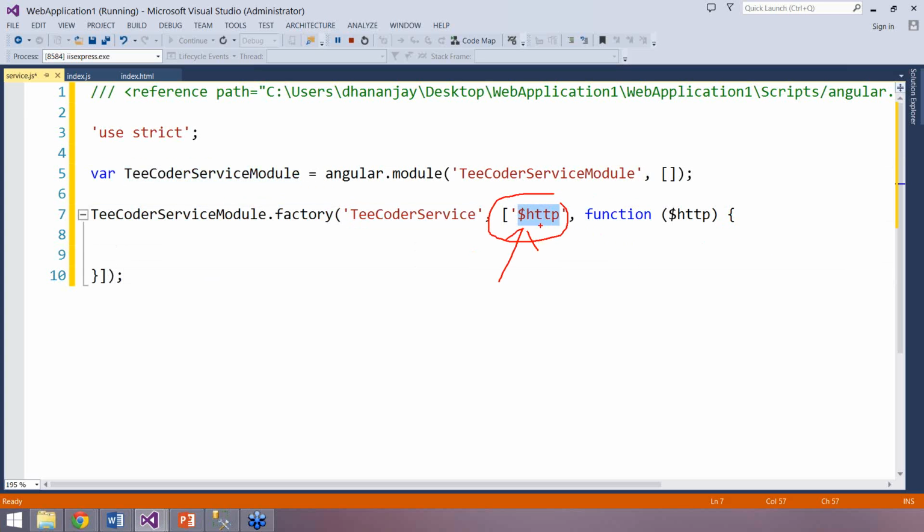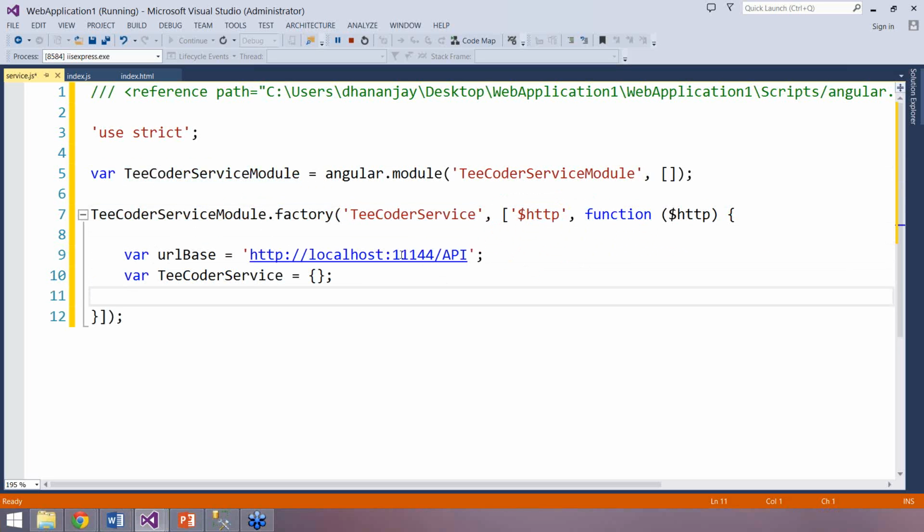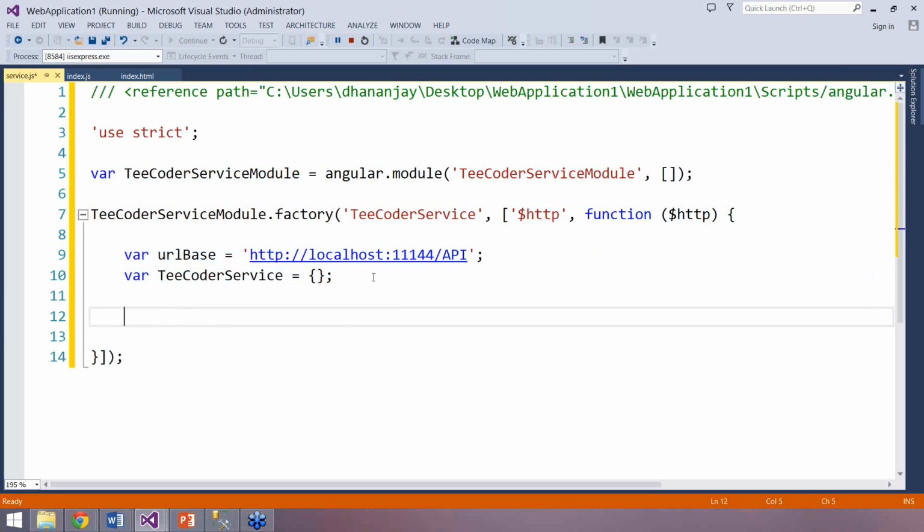Okay, and then I'm passing that as a dependency in the function $http. So this is the tcoder service. Now I need to create an object and a base URL. I'm saying that the base URL is my service URL in line number 9, and then I'm creating an object which is the tcoder service, and we need to return this tcoder object from this factory. So I'm returning that.